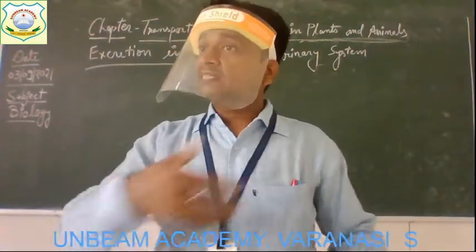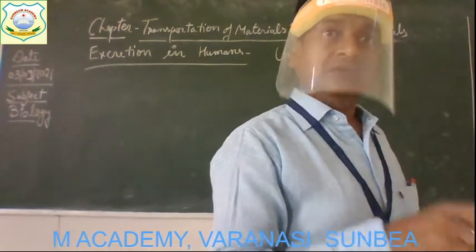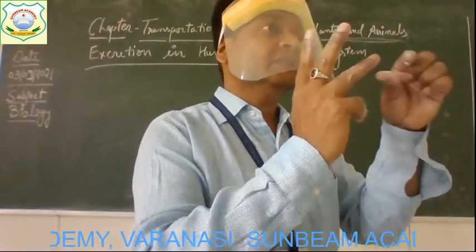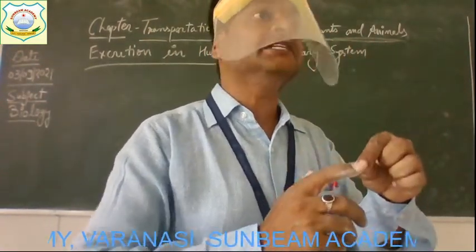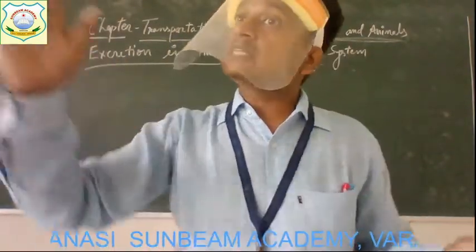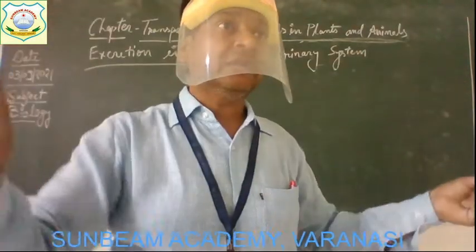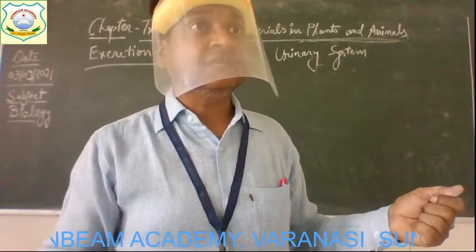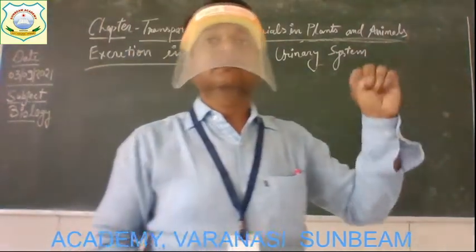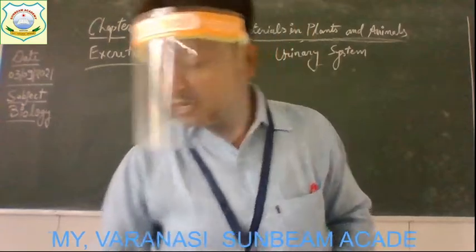Alright? As the different systems of our body have different kinds of organs. Remember that the digestive system has the organs esophagus, stomach, small intestine, large intestine. These all organs get together to form the digestive system. Just like that in the respiratory system, our trachea and lungs together form the respiratory system. So just like that, the urinary system is also composed of some organs.